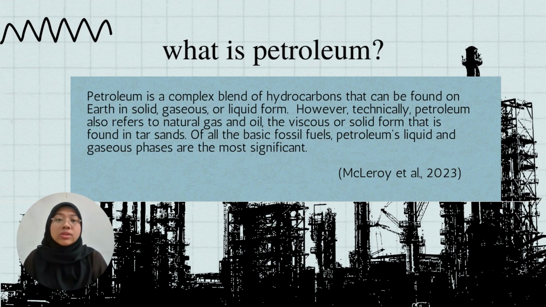Next, petroleum can also be found on Earth in solid, gaseous, or liquid form, but it is commonly known in its liquid form as crude oil. Petroleum also refers to natural gas and oil, the viscous or solid form found in tar sands. Of all the basic fuels, petroleum's liquid and gaseous phases are the most significant.